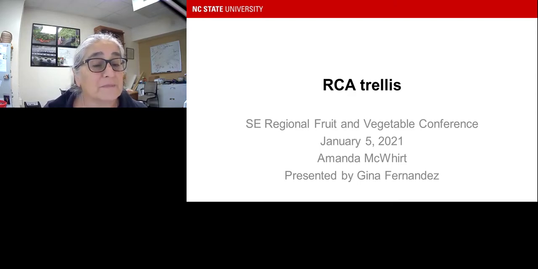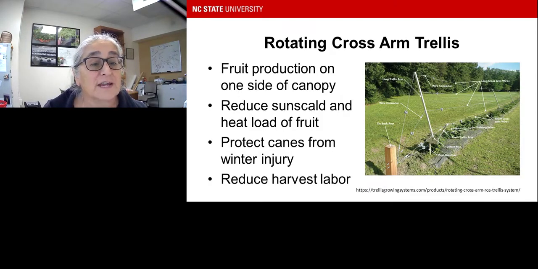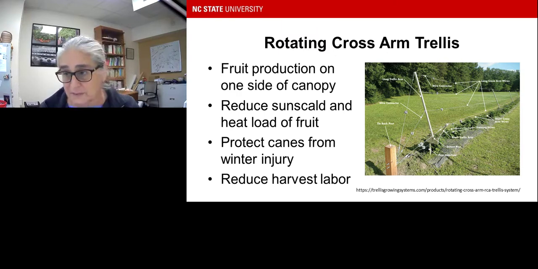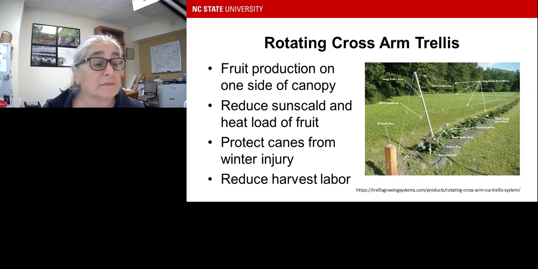So here we go. For those of you who are not familiar with it, the rotating cross-arm trellis is an entirely different trellis system than what you'd use in blackberries, just the V trellis. The fruit is produced on one side of the canopy. We found that it reduces sunscald and heat load on that canopy, and it protects the canes from winter injury. A lot of growers have picked this up in the Midwest because they can grow blackberries through the winter by covering them with row covers. And it also reduces harvest labor. I'm going to talk a little bit about those numbers here in a second.